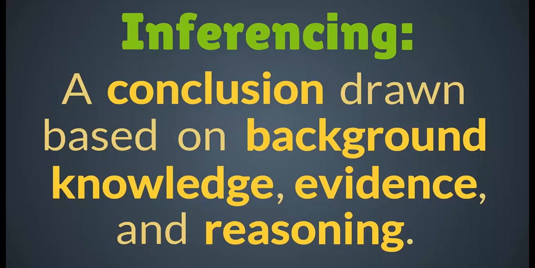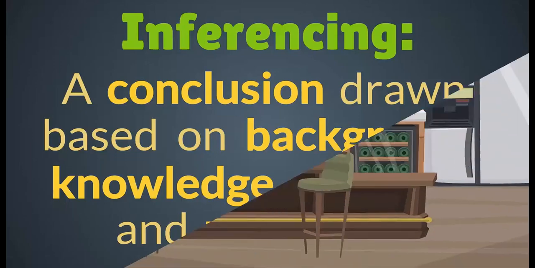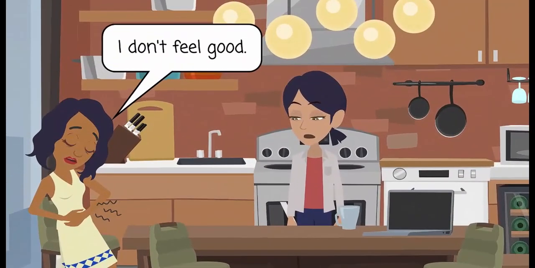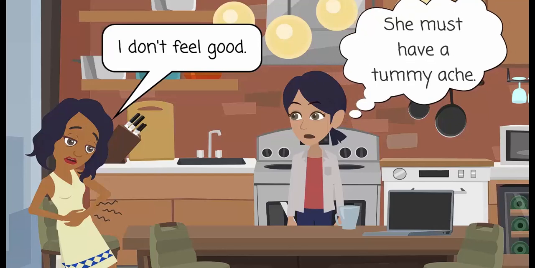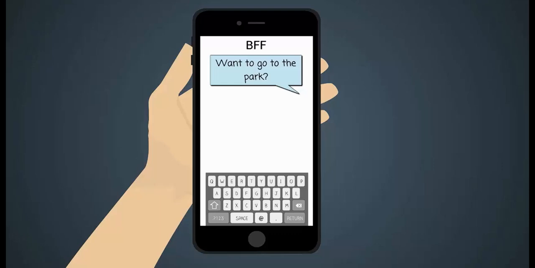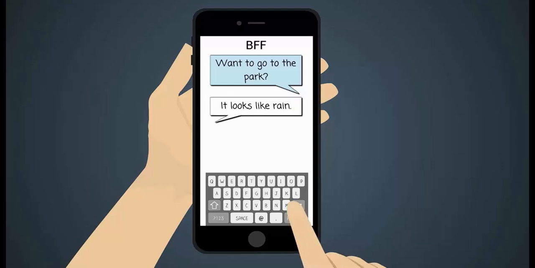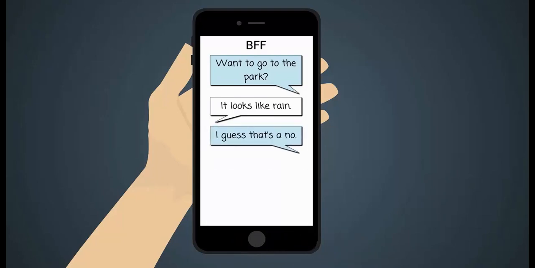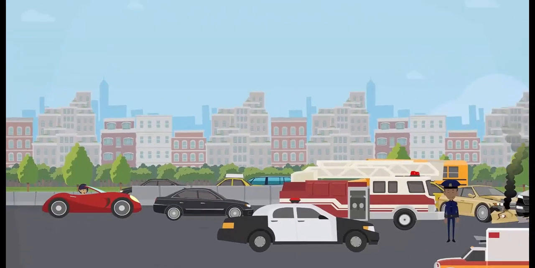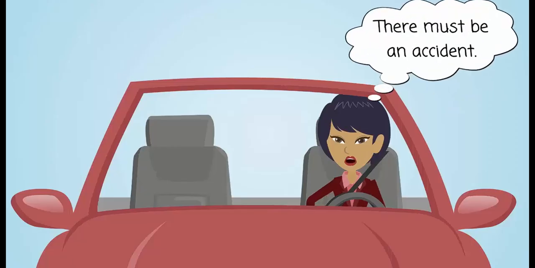We make inferences every day. For instance, when we are with someone, we might infer what they are thinking or feeling based on what they say or do. Furthermore, in a text message or email, we often infer what someone means based on what they write. And in new situations, we infer what's going on by interpreting clues around us.